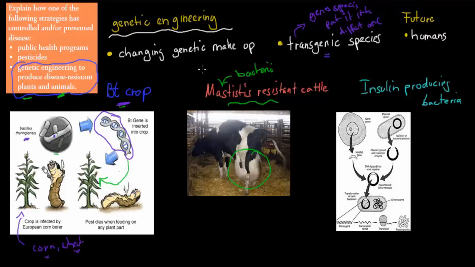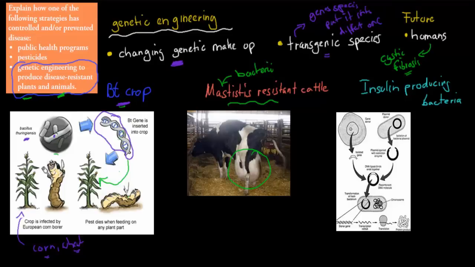Now, this is what we just talked about, transgenic species, but changing the genetic makeup can even be done to humans, right? So, for example, in the future, we have different types of diseases. We talked about cystic fibrosis a couple of videos back. Cystic fibrosis is if you have a mutation in a gene that produces a protein which malfunctions. Cystic fibrosis is a genetic disease.